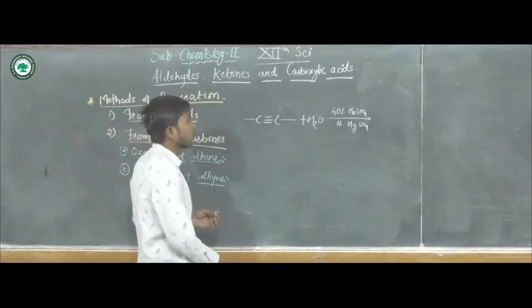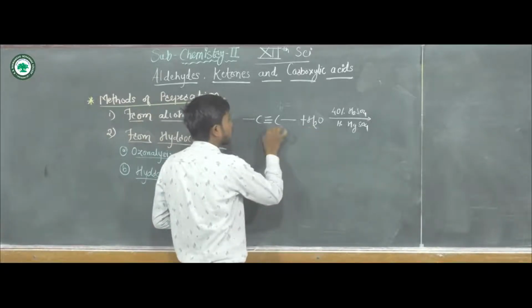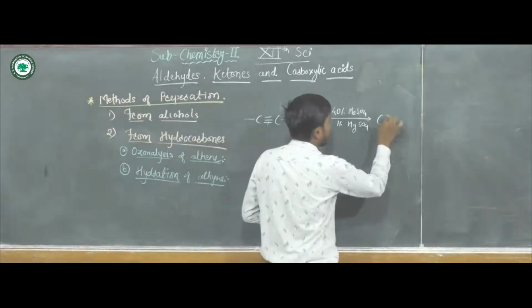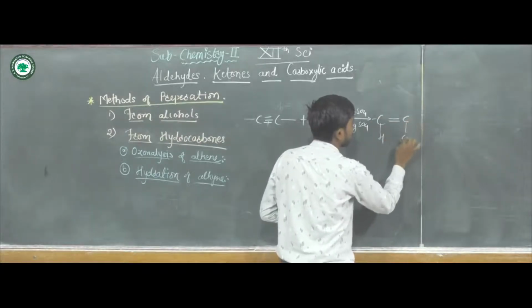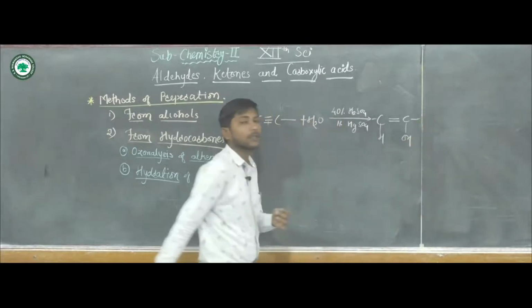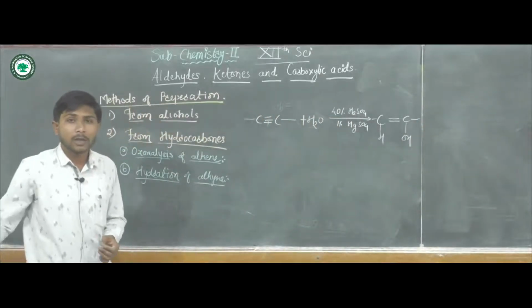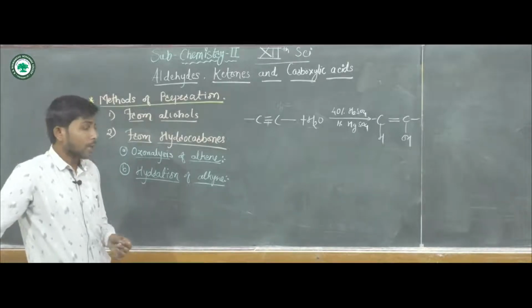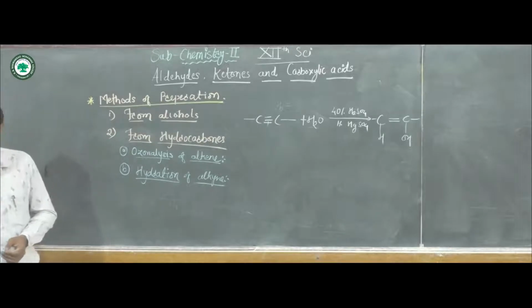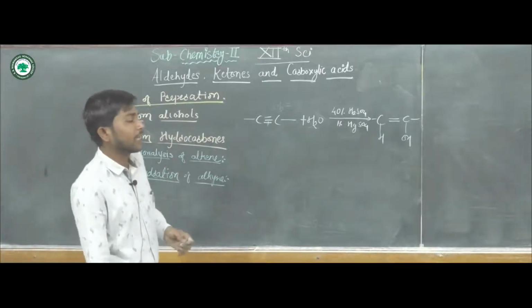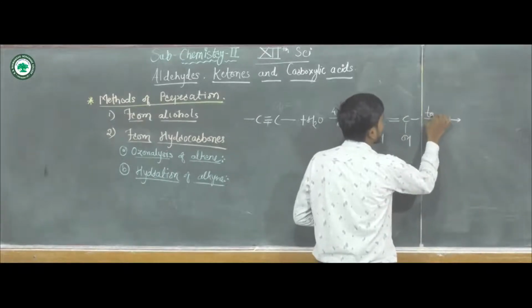Here, in this water molecule, one of the H and OH group will add across the triple bond. We get an alcohol attached to the unsaturated carbon-carbon double bond, which undergoes tautomerism.